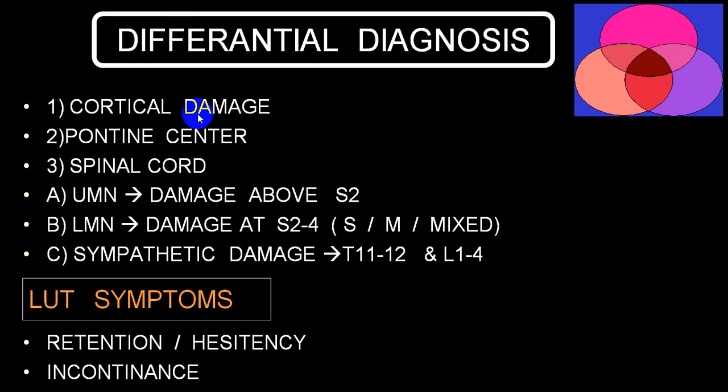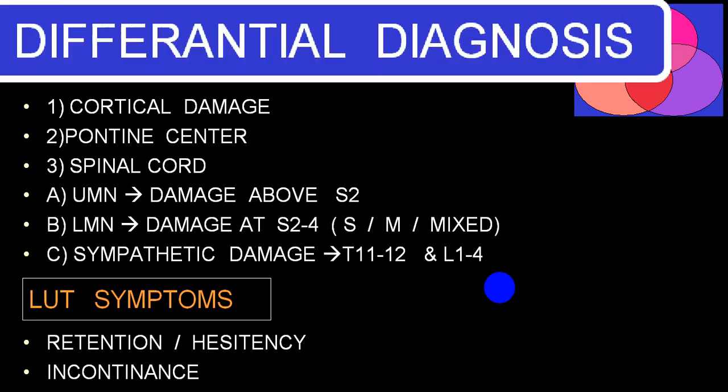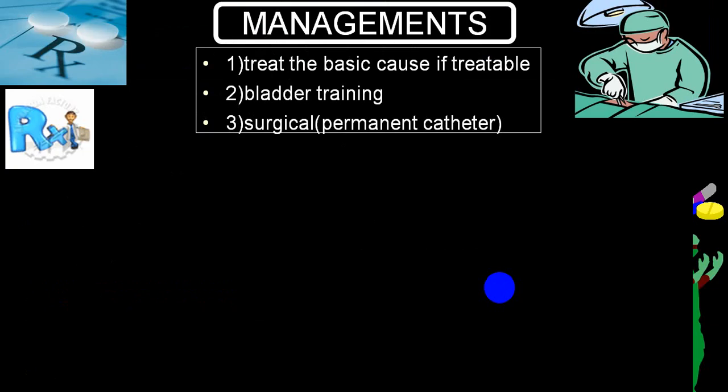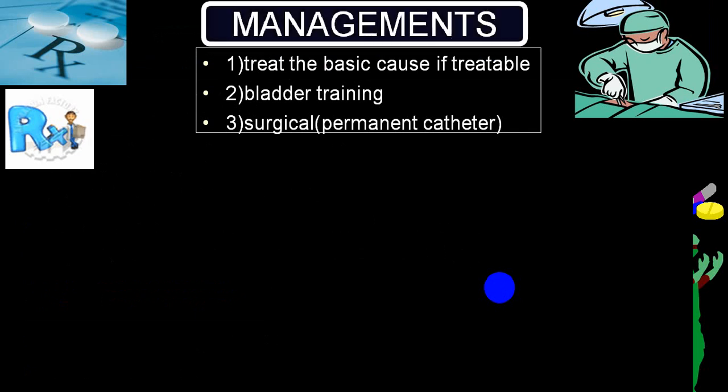Always try to find out whether it is a cortical damage, pontine damage, or spinal cord injury, whether it is upper motor neuron or lower motor neuron, and in lower motor neuron, pure sensory, pure motor or mixed. Try to localize the damage, and if treatable, go for treatment. Then you can decide regarding a treatment so that you can prevent damage to the kidney and complications.